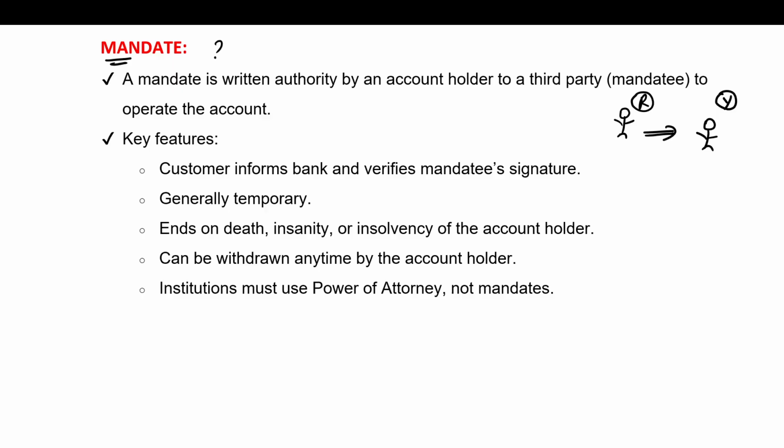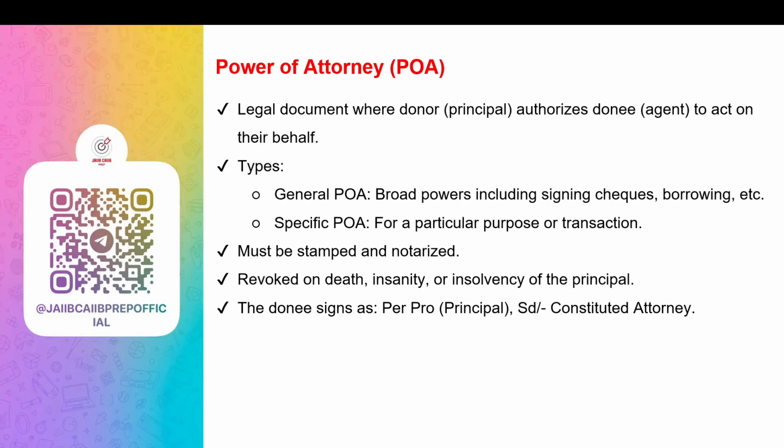The signature of the person is verified by the account holder. The mandate is usually for a short period of time, and organizations or companies cannot issue a mandate. They have to use power of attorney, and the mandate ends when the account holder dies, becomes mentally unfit, or goes bankrupt. Now let's talk about power of attorney.